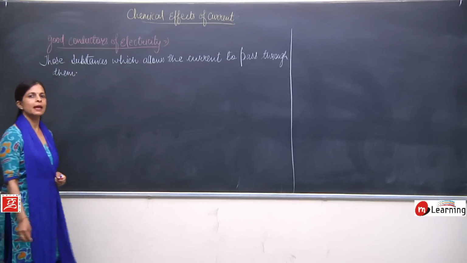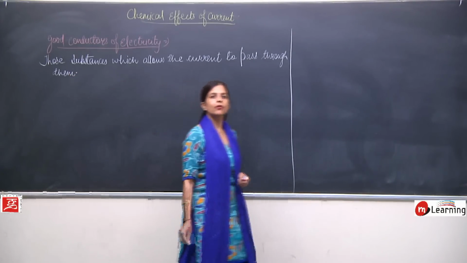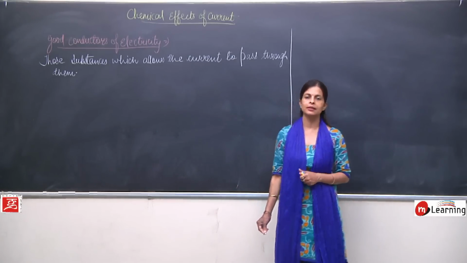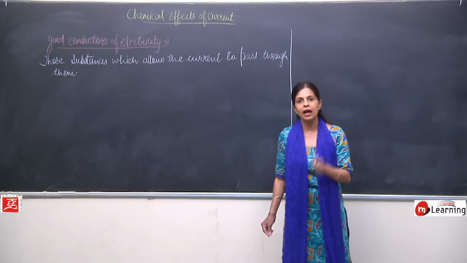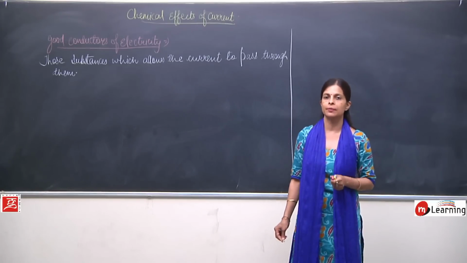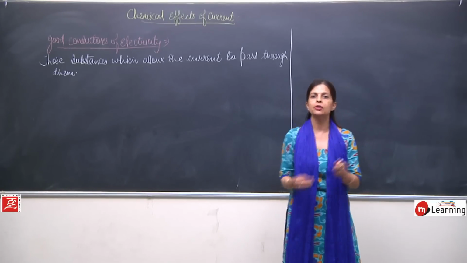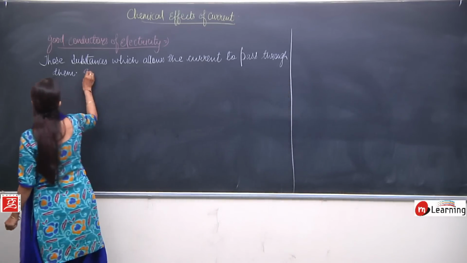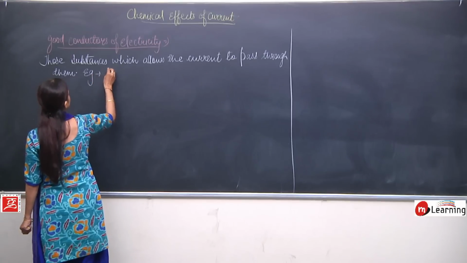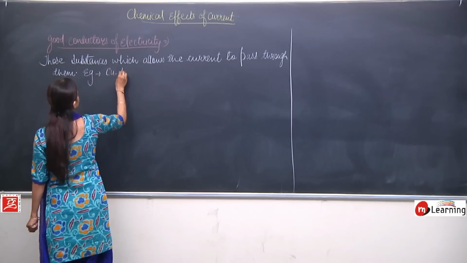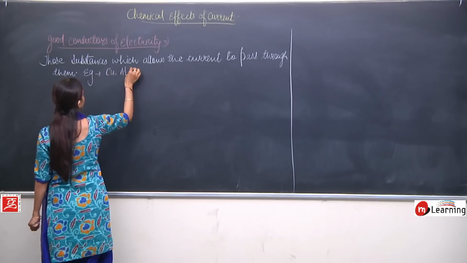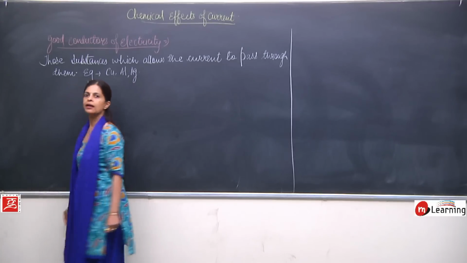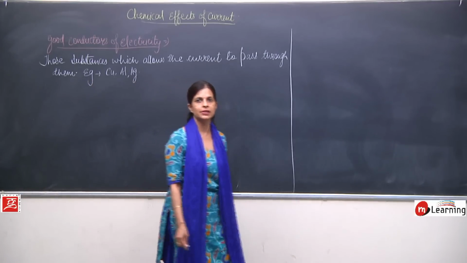Now if we talk about the examples of the good conductors of electricity, we know copper, aluminium, silver, these all are very good conductors of electricity. That means they have the capacity to carry the current, they allow the current to pass through them. So I can write copper, aluminium, and even silver. All these are good conductors of electricity.